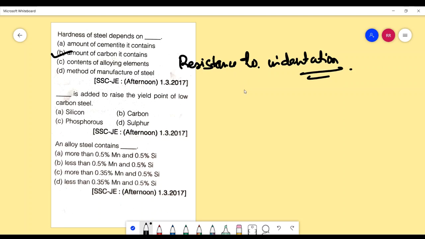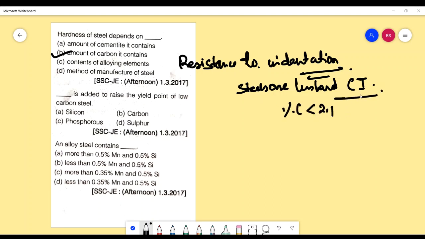This is evident from the fact that steels are less hard as compared to cast iron. Steels have carbon content of around 2.1 or less, and cast iron greater than 2.1. As we increase the carbon content, the hardness increases.